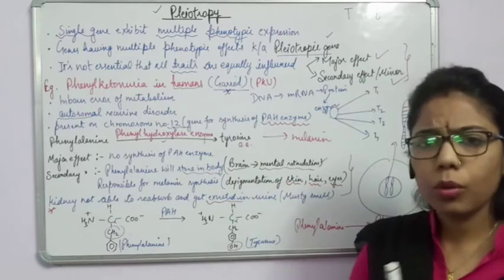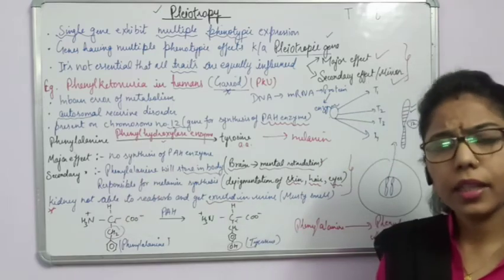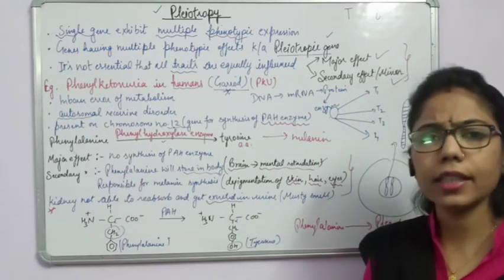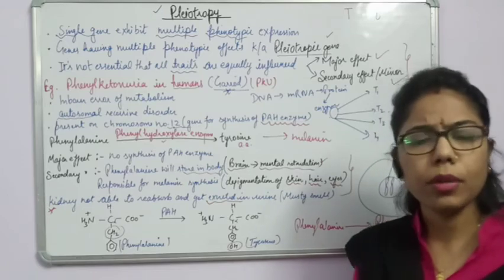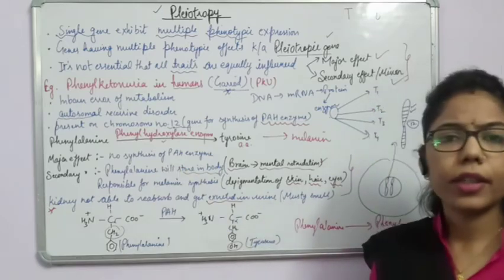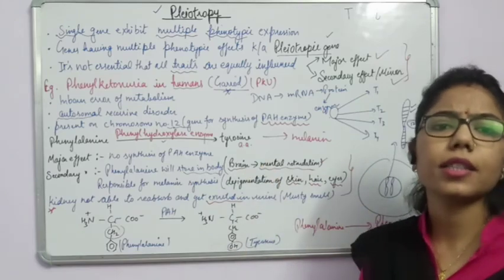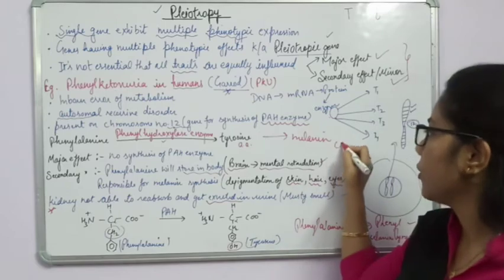And one more thing, we have said this phenylalanine can be accumulated as it is, or it can be converted into some toxic compound. Okay, and when these toxic compounds will get accumulated in the brain, what will it do? It will disturb our central nervous system. And what is central nervous system?